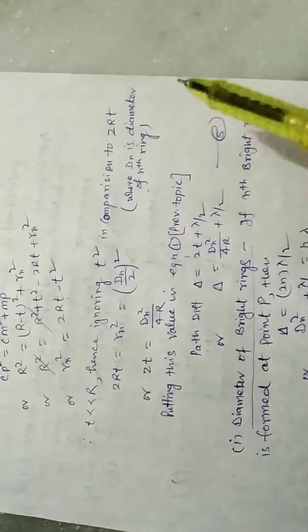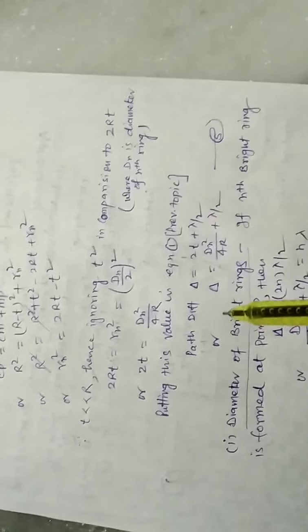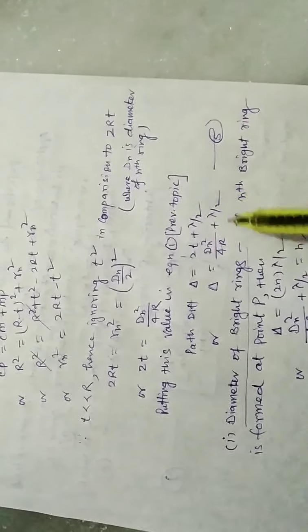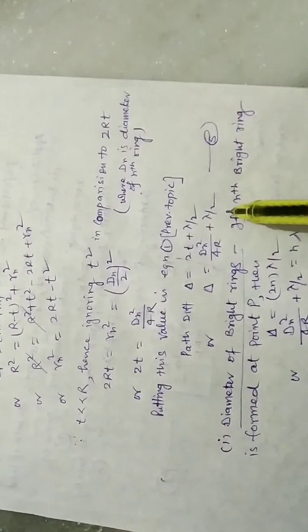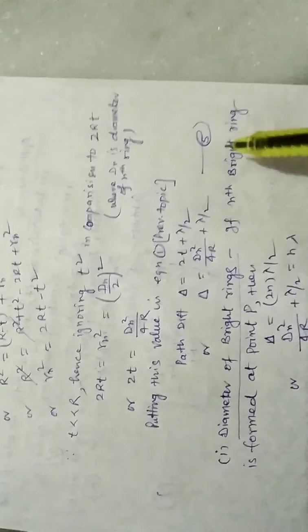On putting this value in equation number 1 of the previous topic, that is, path difference delta is equal to 2t plus lambda by 2, or delta is equal to dn square upon 4R plus lambda by 2. This is equation number 5 in continuation.